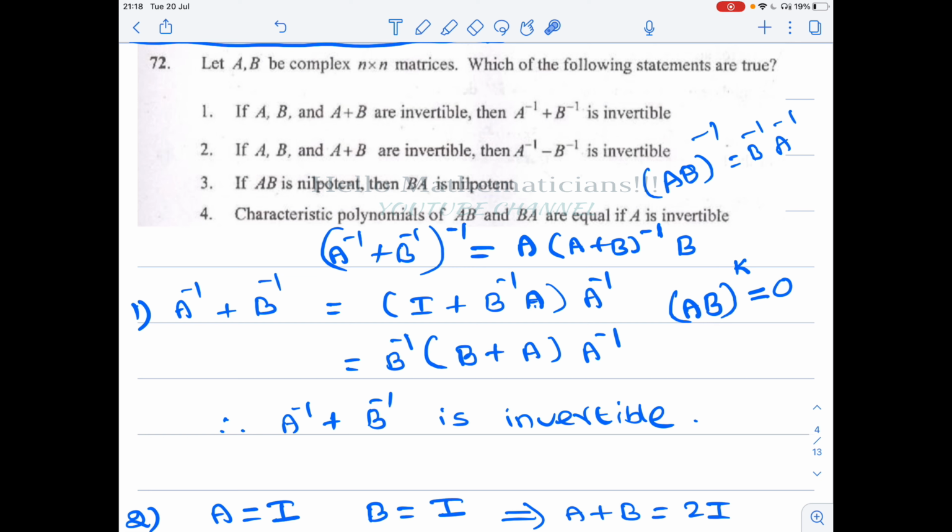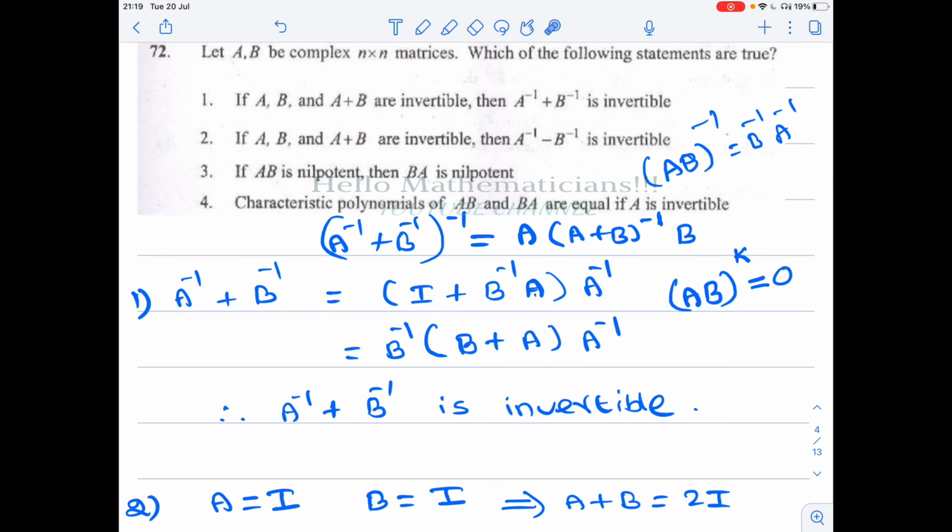We go one after the other. A is invertible, B is invertible, and A plus B is invertible. We want to prove that A inverse plus B inverse is invertible. Now, A inverse plus B inverse is equal to, what you can do is you take A inverse common on the right side. So this A inverse will go this side, you will have only identity. Now from this B inverse, you want to take the A inverse outside.